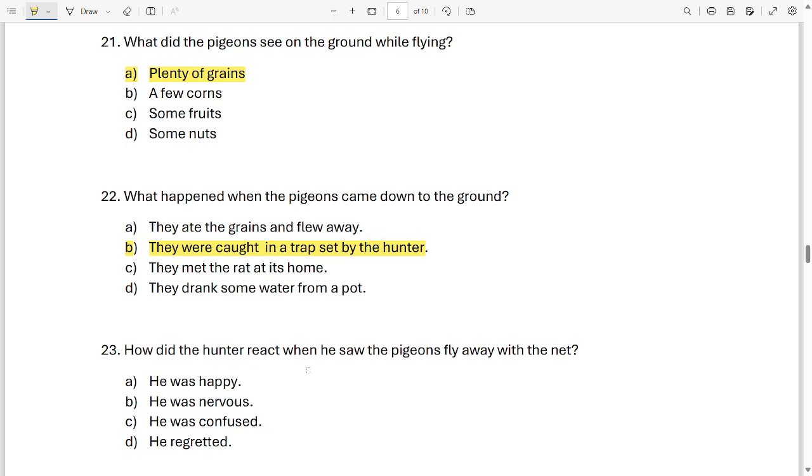How did the hunter react when he saw the pigeons fly away with the net? He was happy, he was nervous, he was confused, he regretted. What is it? How did he feel?